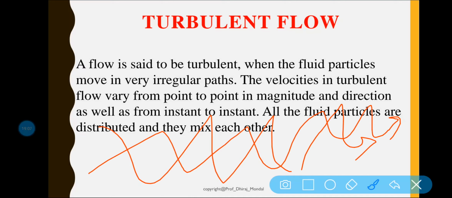Eddy current loss you have gone through. Eddy formation takes place, and which is responsible for high energy loss.